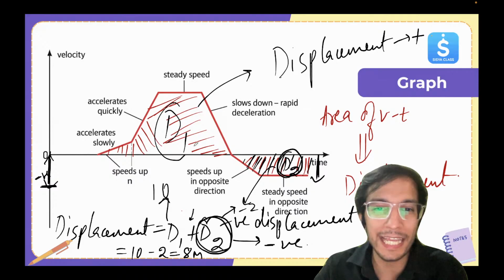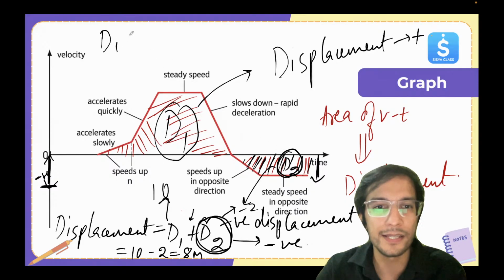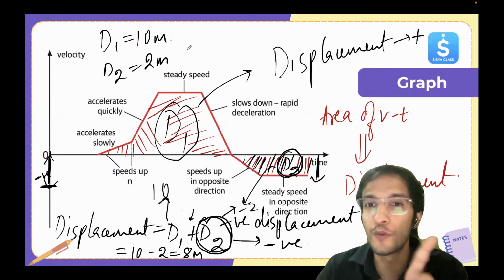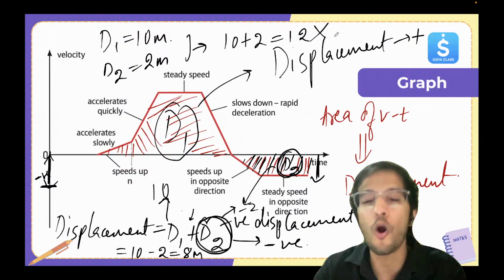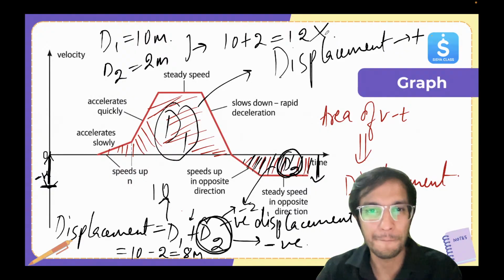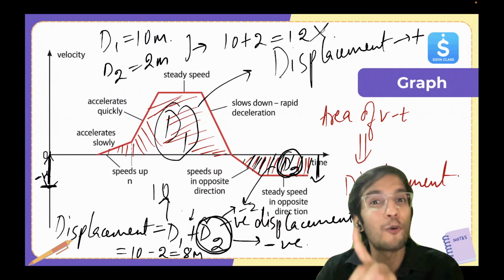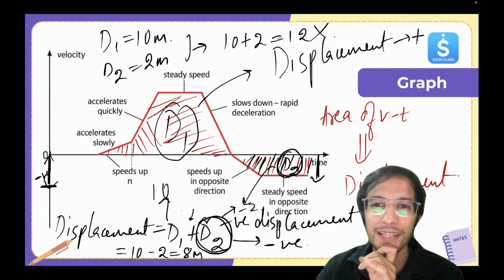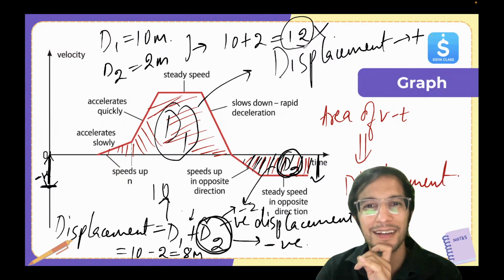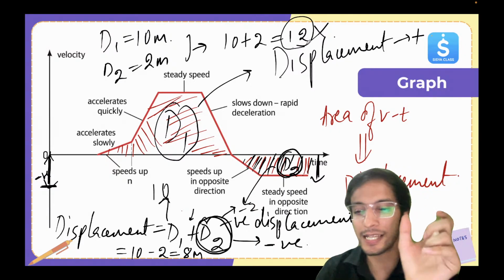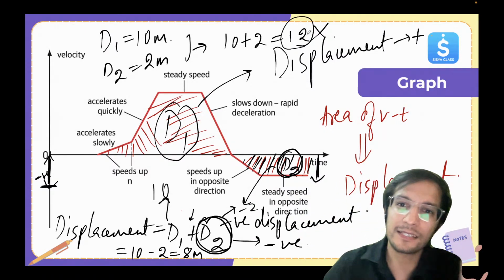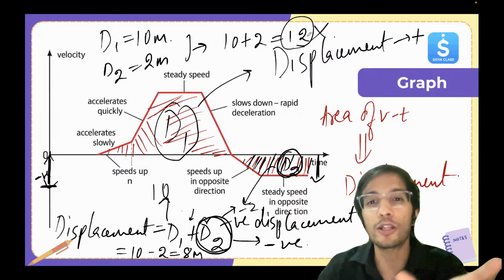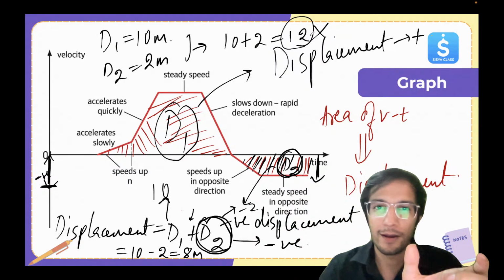It's not like you add D1 and D2. Let's say D1 is 10 meter, D2 is 2 meter. And you are removing the minus sign and you find the total displacement is 10 plus 2 equal to 12. That will be wrong. But if it asks you about the distance, then it will be 12, because distance can never decrease. Once it has become 10, then it comes back, let's say it's covered 2. Distance is always positive. So 10 plus 2, 12.